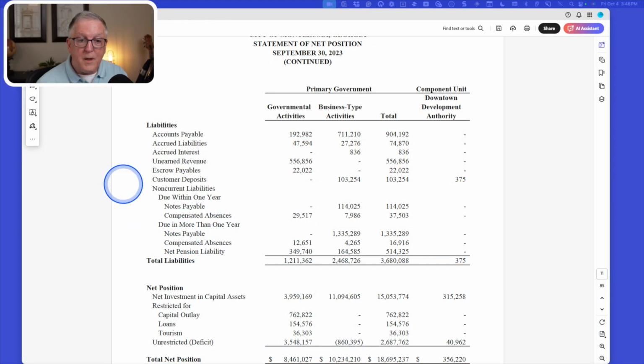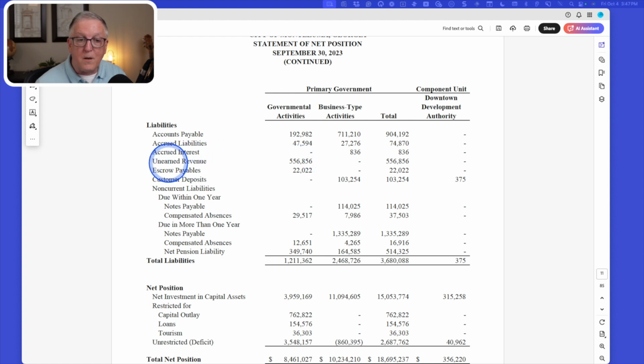So that deferred inflow goes away, but the unearned revenue does not. Either way, whether it's full accrual or modified accrual, we still have unearned revenue because there's an obligation to return these funds if the city doesn't meet the grant requirements.